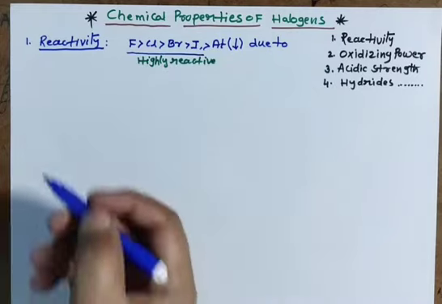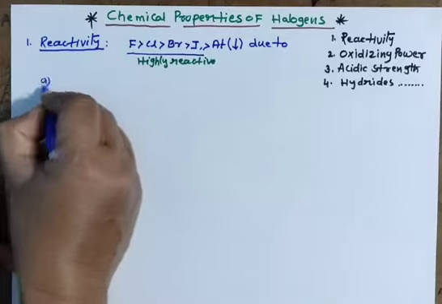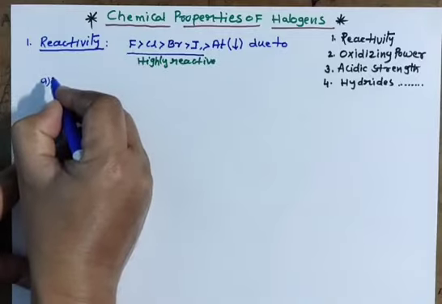Why reactivity is going to decrease means two reasons are there. Reason 1, low dissociation energy.